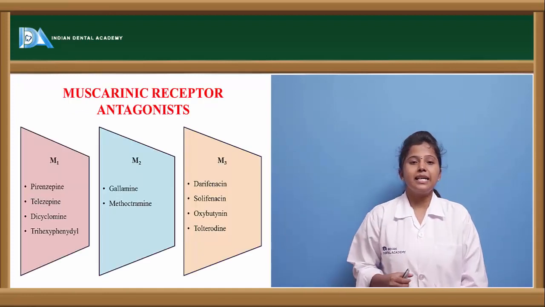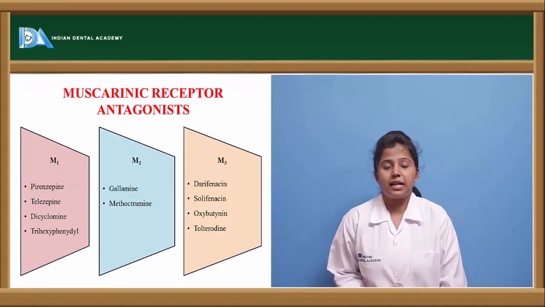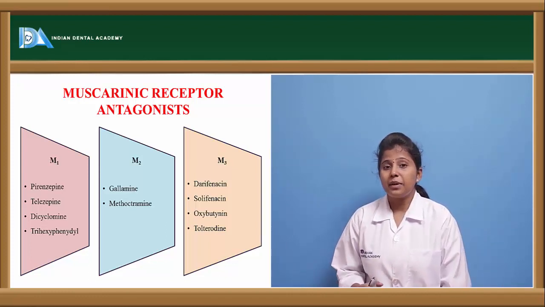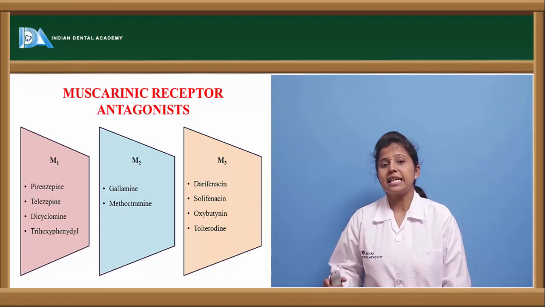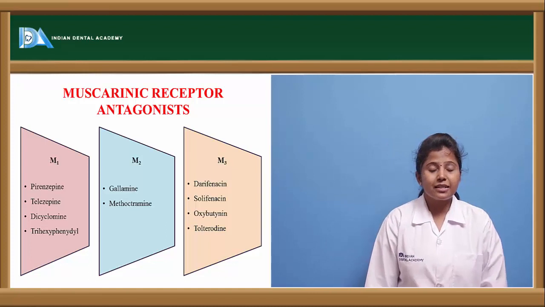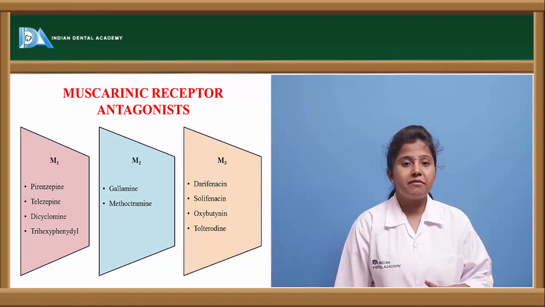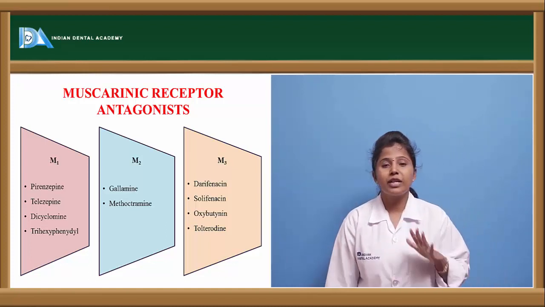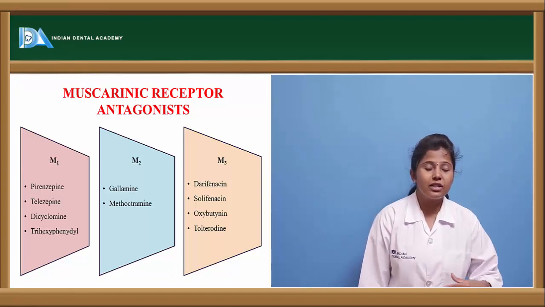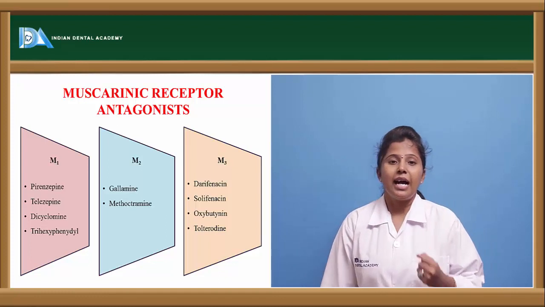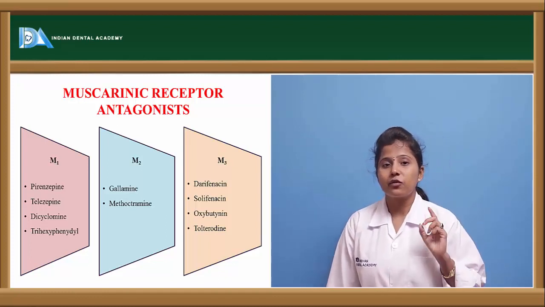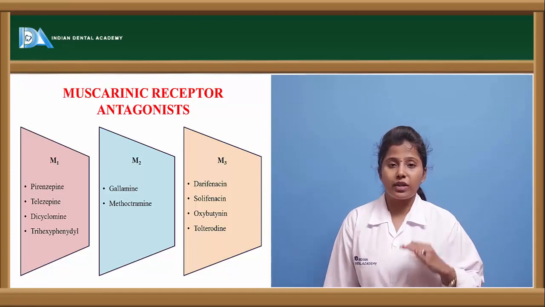Let us see the muscarinic receptor antagonists, or anti-muscarinic drugs. The anti-muscarinic drugs are natural and synthetic, and apart from that, this classification is categorized based on the affinity of the drug towards the receptor. These muscarinic receptors are of 5 types: M1, M2, M3, M4, and M5. M1, M3, and M5 have a secretory, or stimulatory, effect, whereas M2 and M4 have an inhibitory effect. M1, M3, M5 are of one category, and M2 and M4 are of the other category.